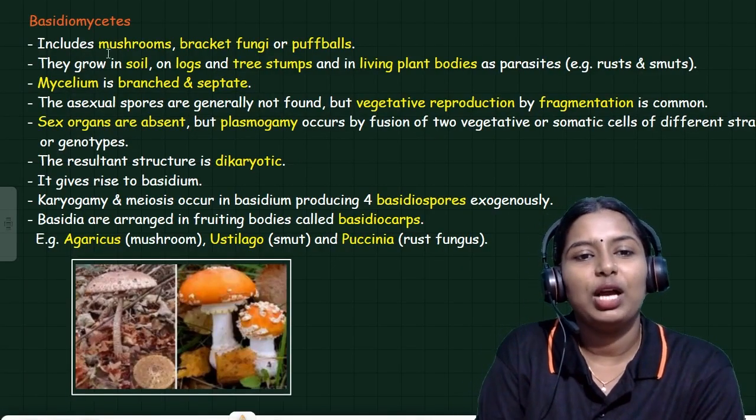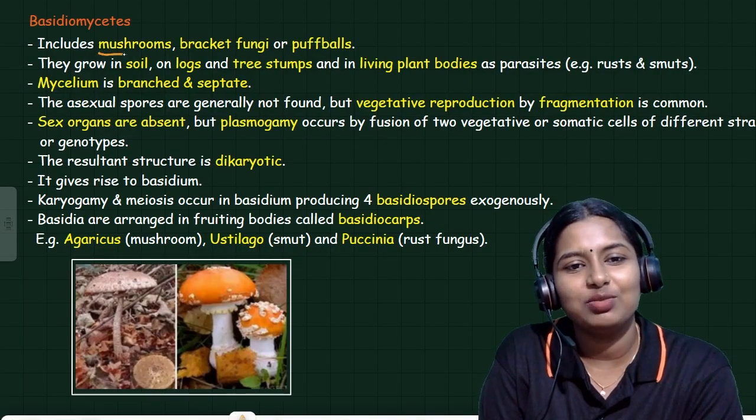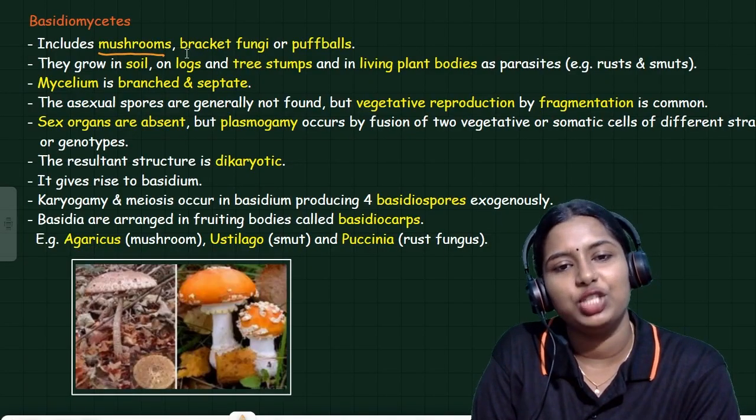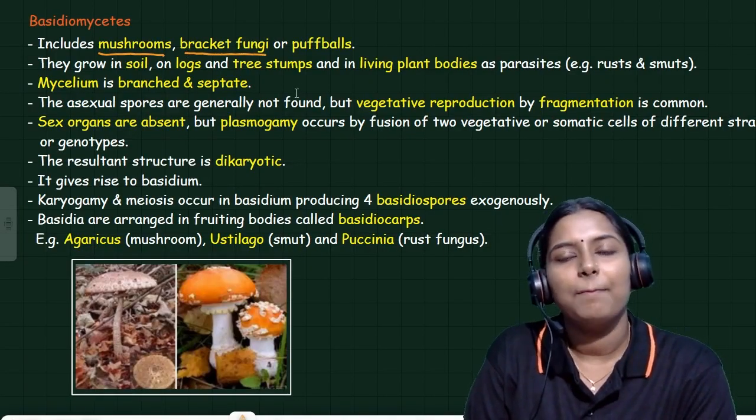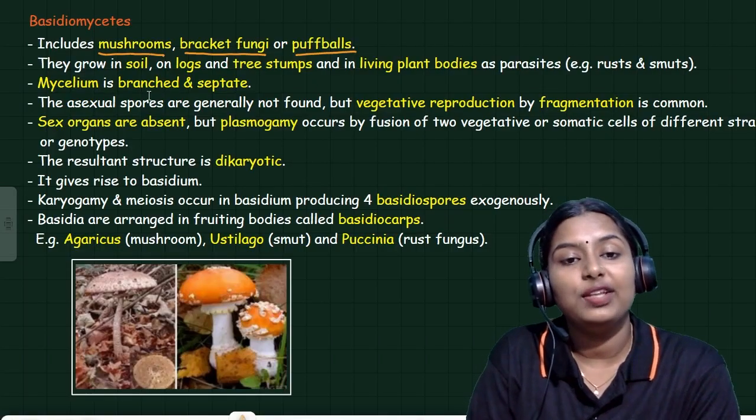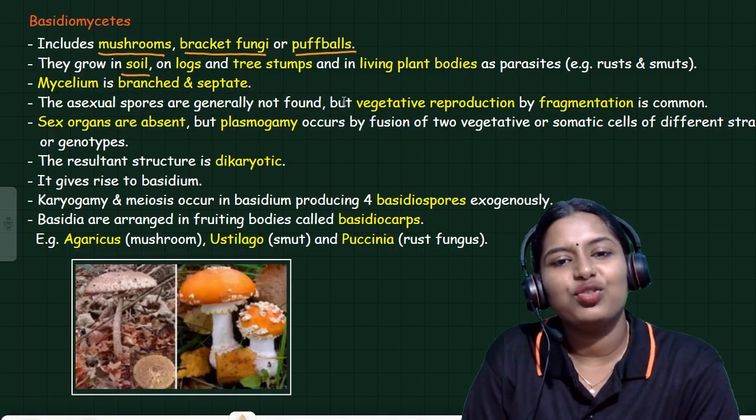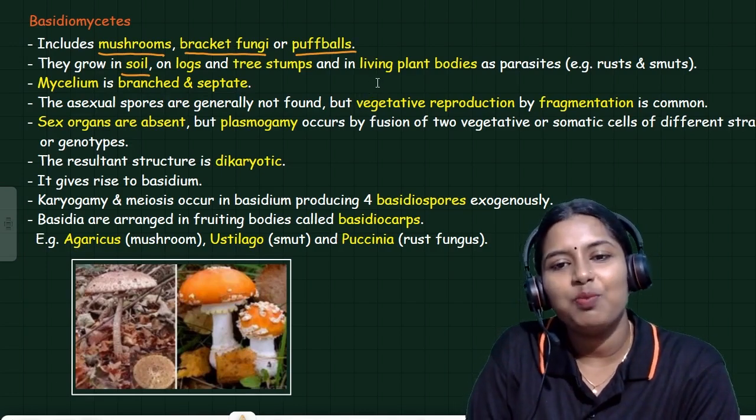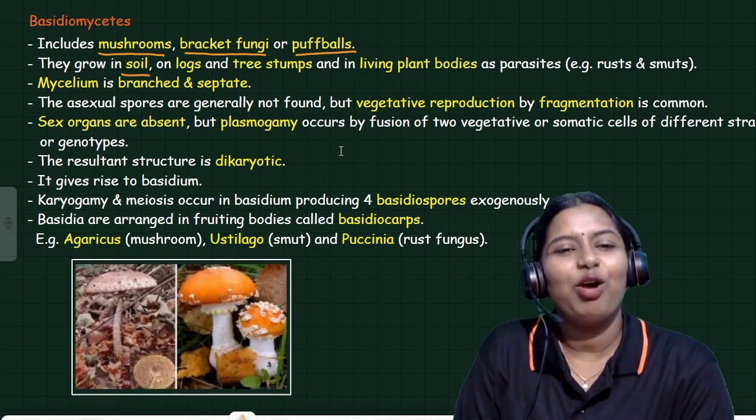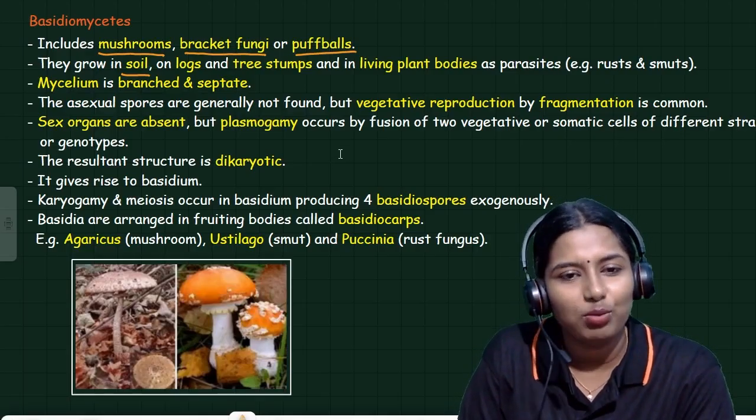It includes mushrooms. So the favorite food, mushrooms, is present in basidiomycetes. It is also known as bracket fungi or puffballs. They can grow in soil, on logs and tree stumps, and live in plant bodies also. This is very important: the mycelium of basidiomycetes is branched and septate like the ascomycetes.